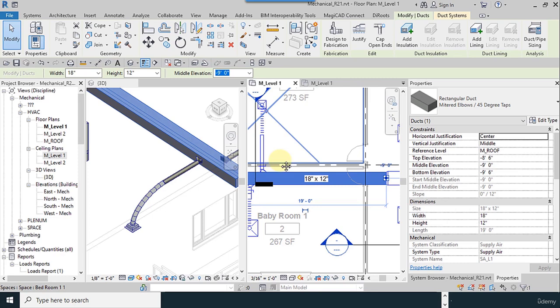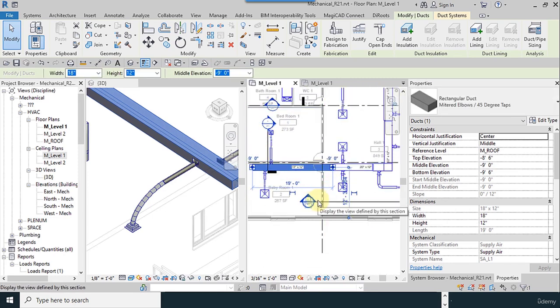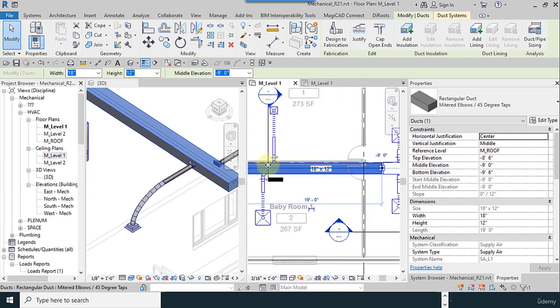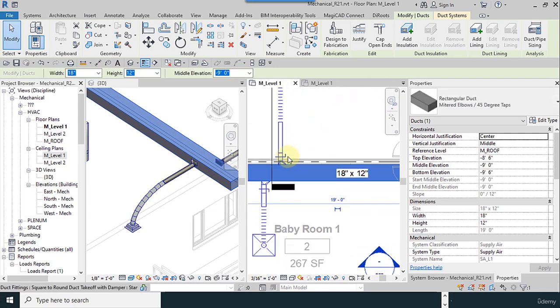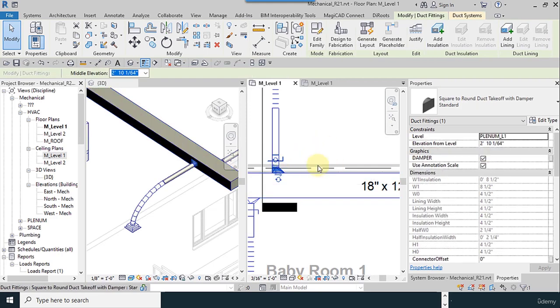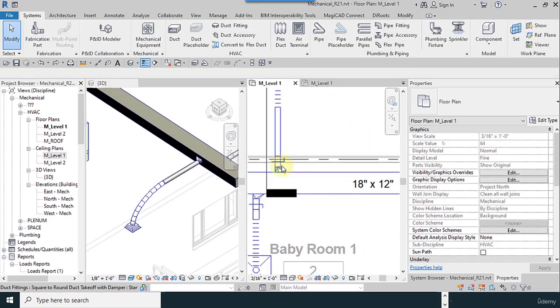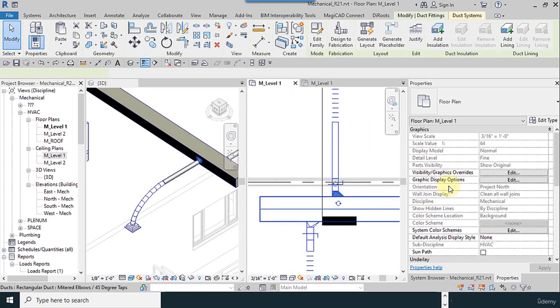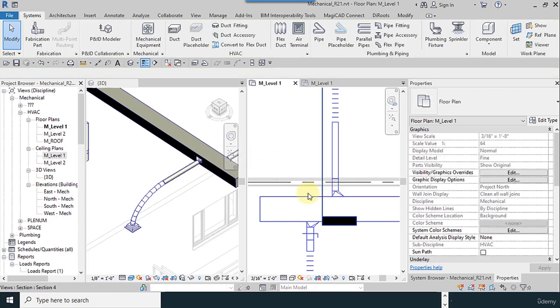Damper must be placed in the diffuser's space. So I move it a little like this, and you can use damper. I just remove this for a moment. I use Ctrl Z, and I remove the damper and place it here.